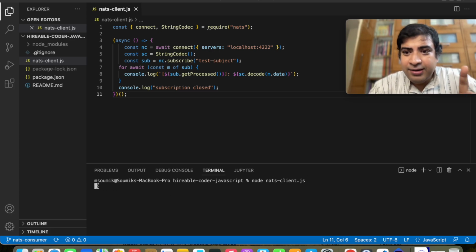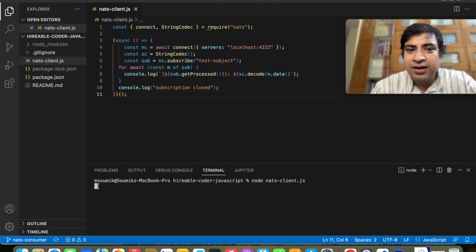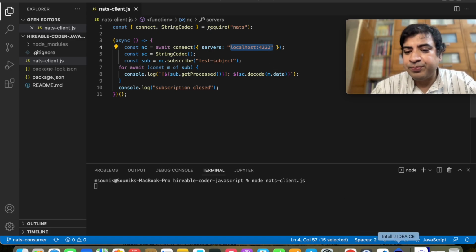Now, once NATS gets installed, then you can simply run the command, and then this JavaScript program, see, it is not stopping. It is actually staying there and listening to the NATS server, which is running here basically, at localhost:4222.